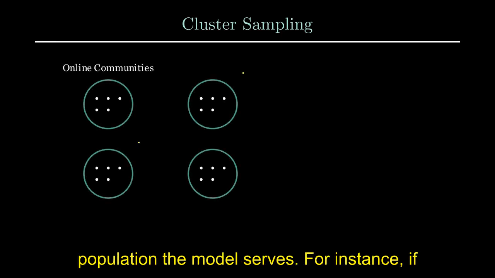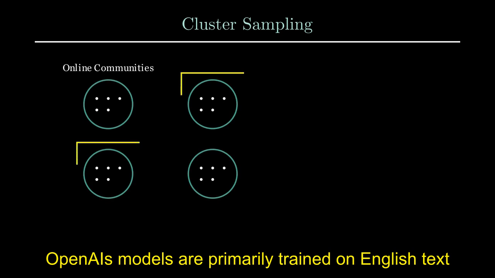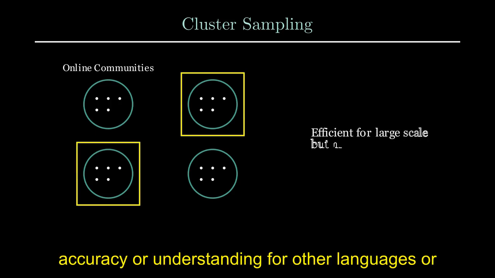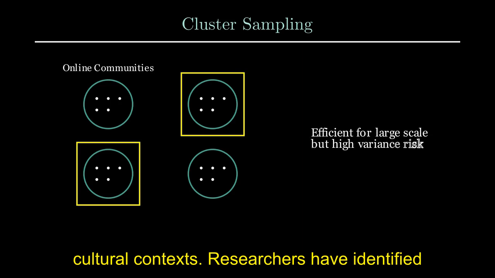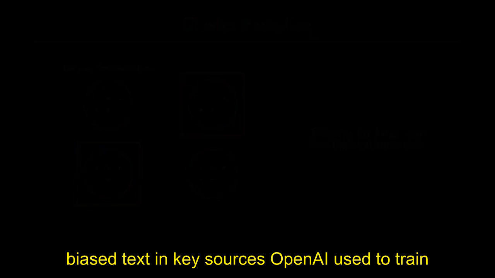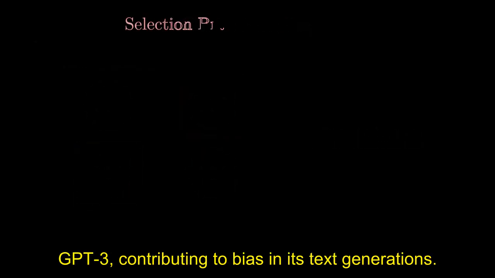For instance, if OpenAI's models are primarily trained on English text from Western sources, they might exhibit less accuracy or understanding for other languages or cultural contexts. Researchers have identified biased text in key sources OpenAI used to train GPT-3, contributing to bias in its text generations.